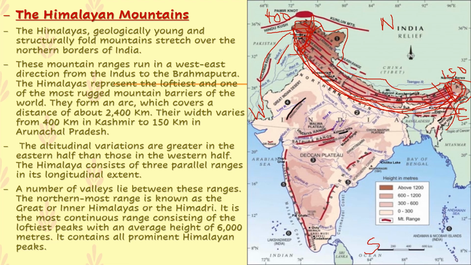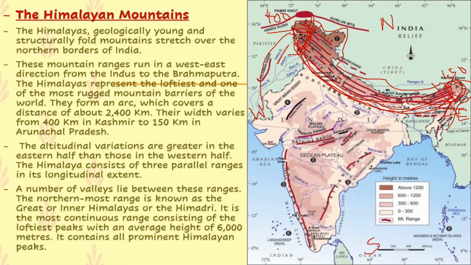The northernmost range is known as the Great or Inner Himalayas or the Himadri. Himadri means the Greater Himalayas. It is the most continuous range consisting of the loftiest peaks with an average height of 6,000 meters. It contains all prominent Himalayan peaks.